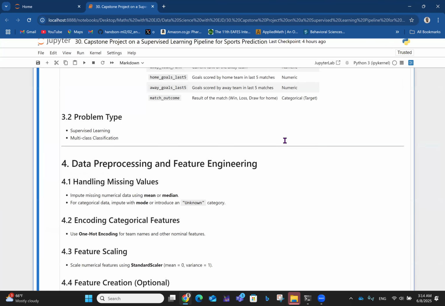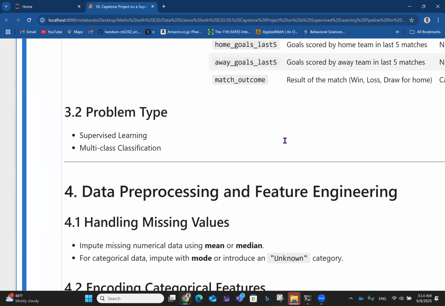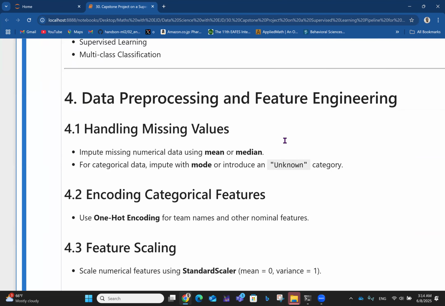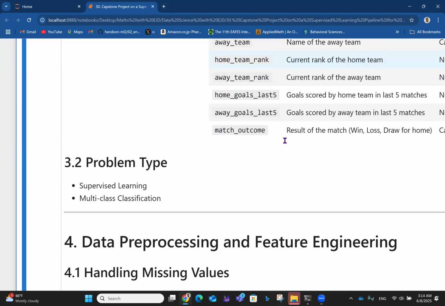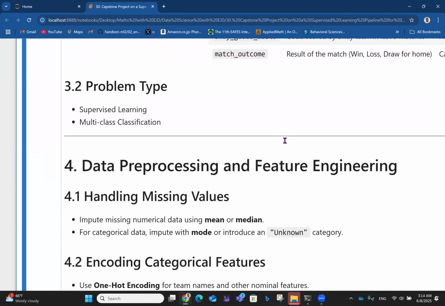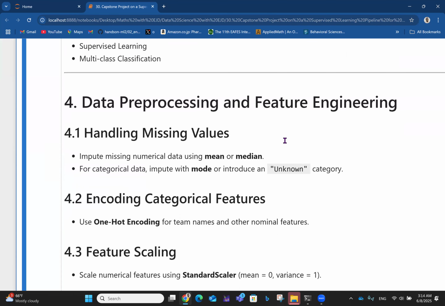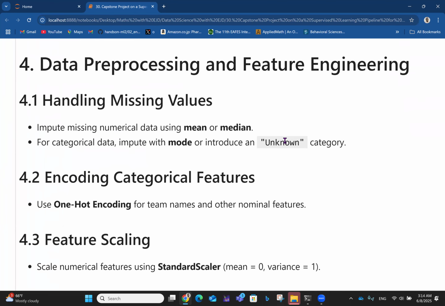So let's talk about the problem type. Of course, it's a supervised learning problem and it is multi-class classification, right? So multi-class in the sense that we are classifying into whether there's a win or loss or draw. Which of these three is going to happen in a match that is coming in the future or something like that. So then let's look at data preprocessing and feature engineering.